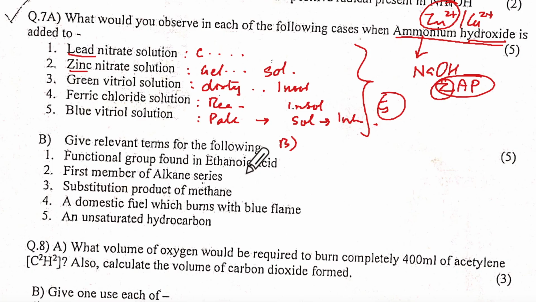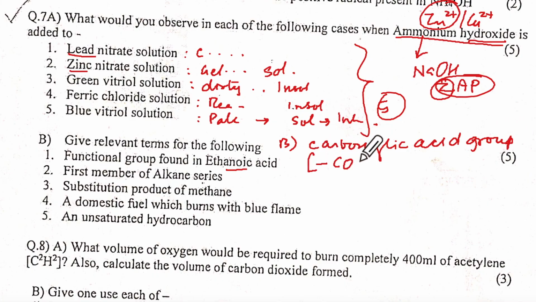Functional group of ethanoic acid. Oic acid means carboxylic acid group, in brackets dash COOH. If they ask you the structure of it, rather than terms, it will be dash C double bond O single bond OH.